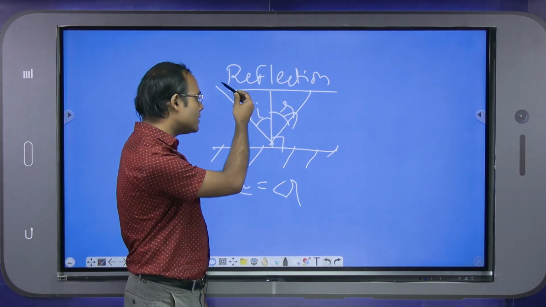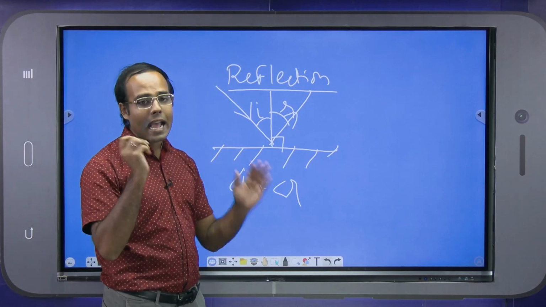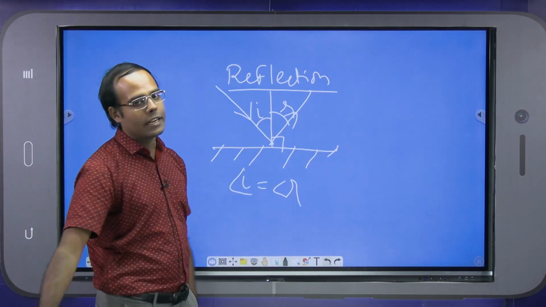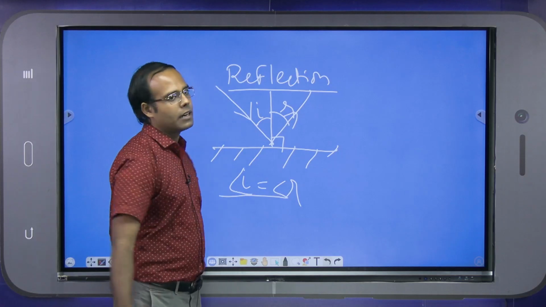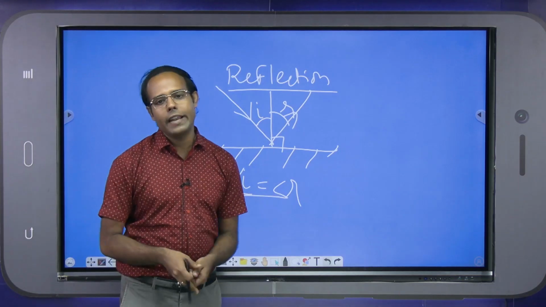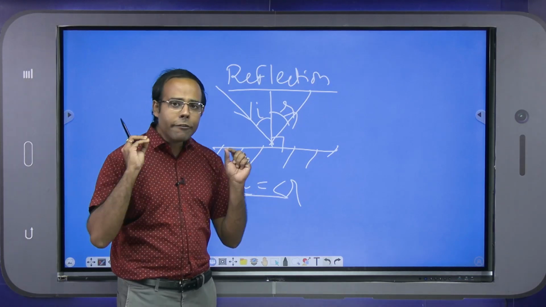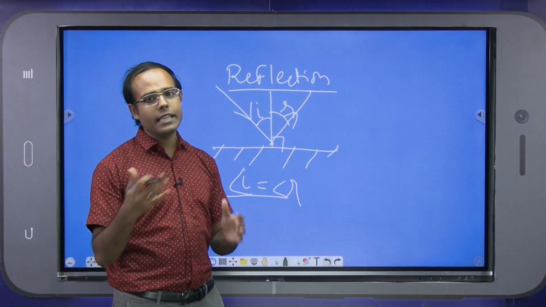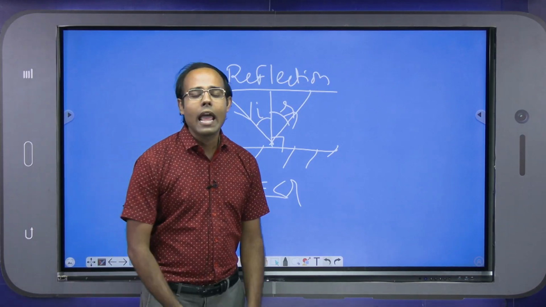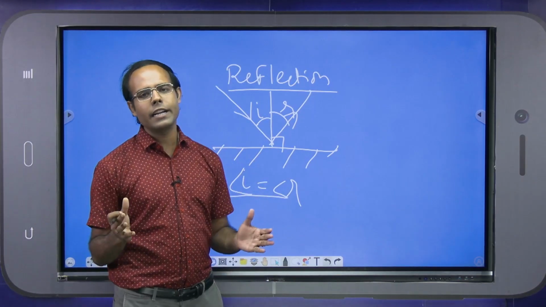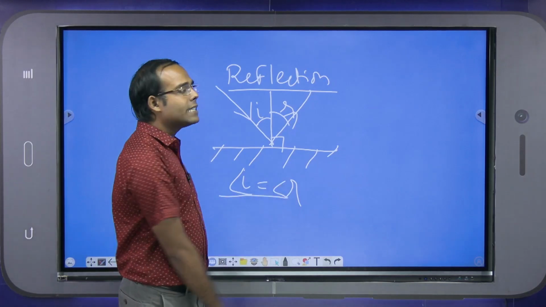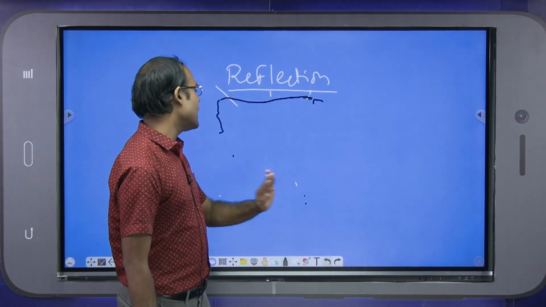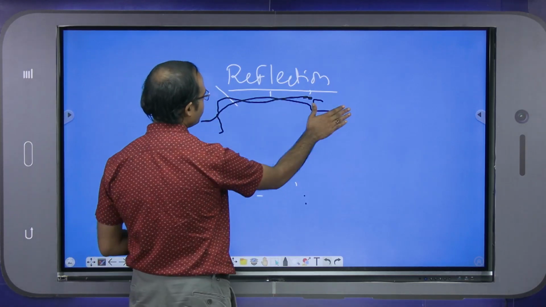So we know that the incident ray, the normal, and the reflected ray all lie on the same plane, at the same point on the dividing medium, and I is equal to R. These are the basic laws of reflection, and reflection is behind all our seeing, because in the daytime the sun gives us light, and at night we use bulbs and artificial lights, and due to reflection we can see all the objects around us.